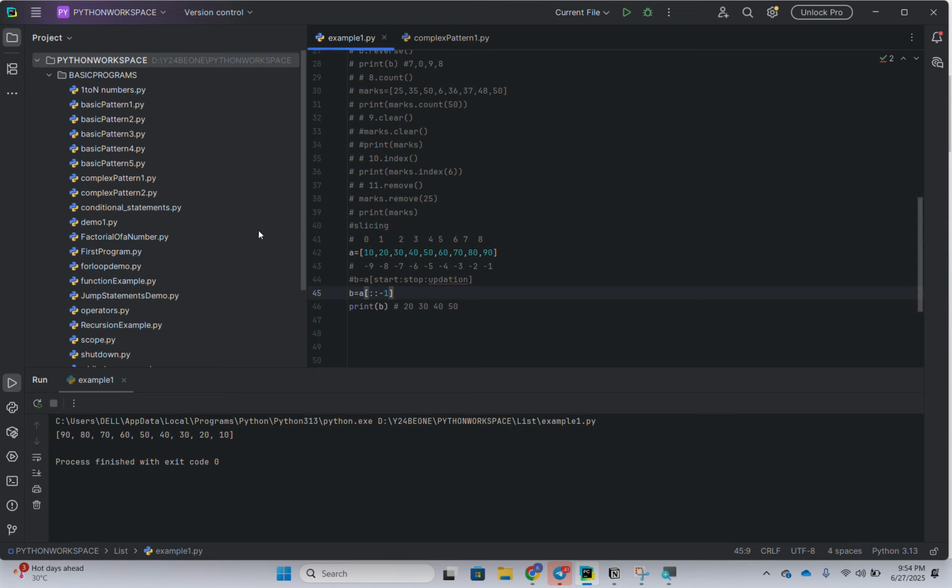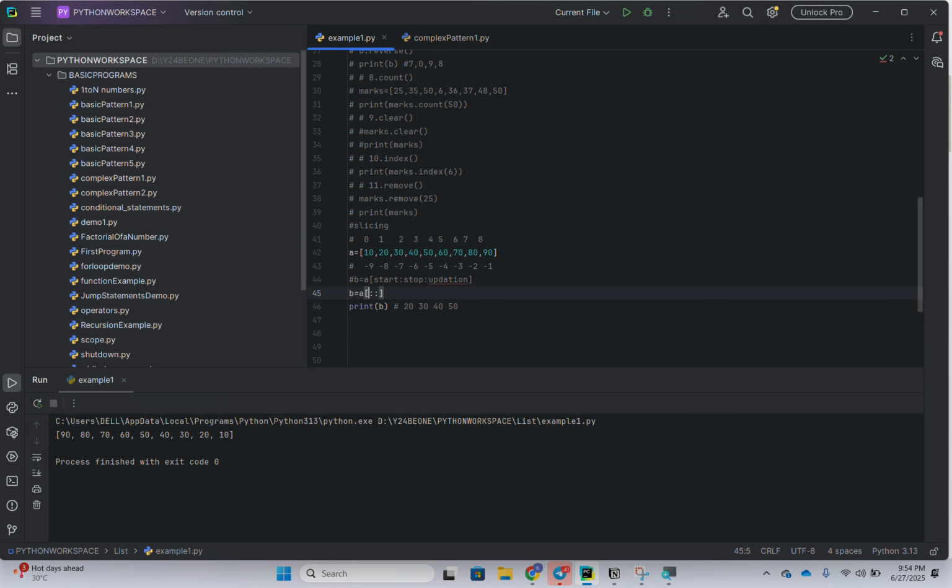Okay, so this is similar. You got a good clarity. Wait, there is an issue with the mouse. Don't worry. So I gave here start, stop, updation. I think you got a good clarity.